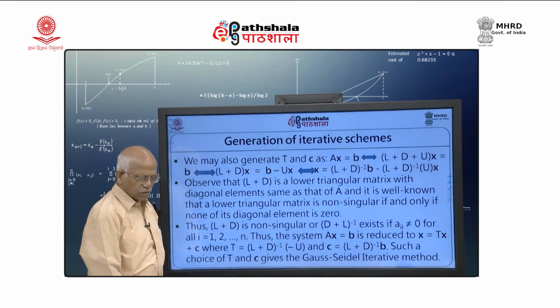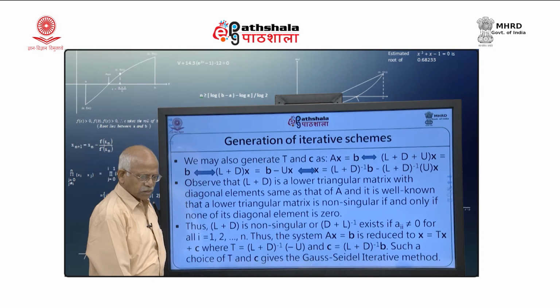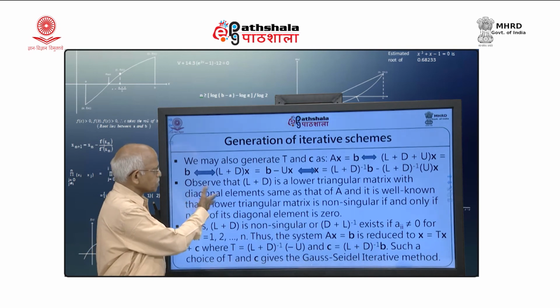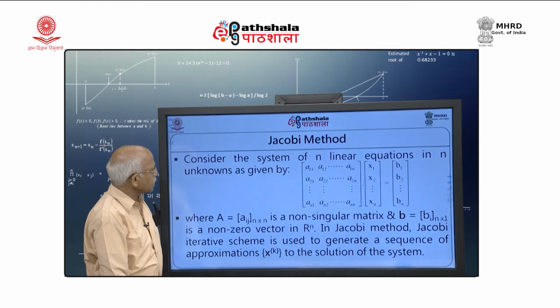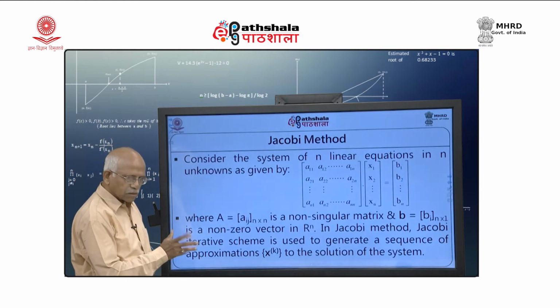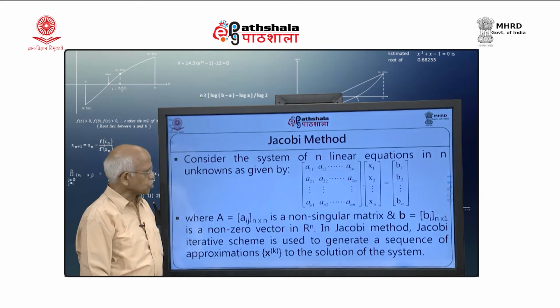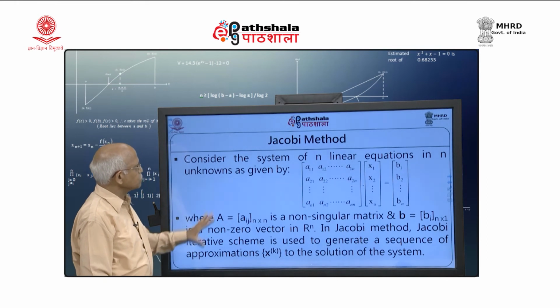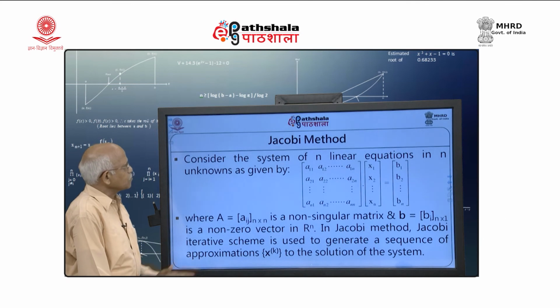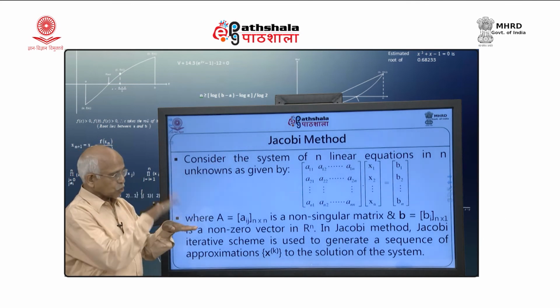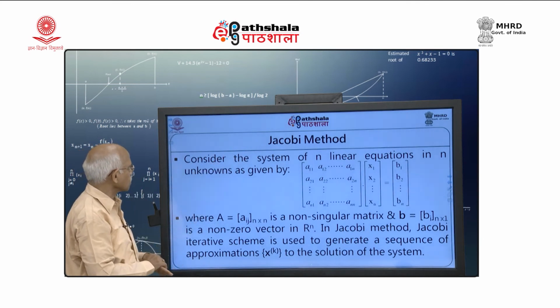Now, this is all a convenient way to talk about these schemes, but computationally it may look somewhat tedious because you have to compute inverses and all that. Instead of that, we can write it in matrix notation, and we can describe these methods in an easier manner like this. So, I am talking about the Jacobi method.